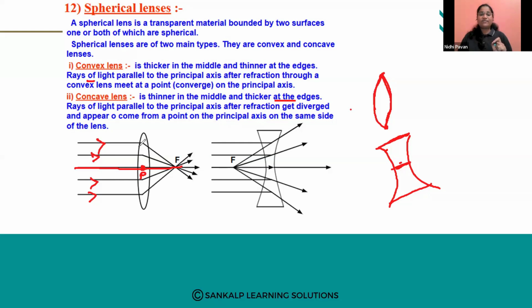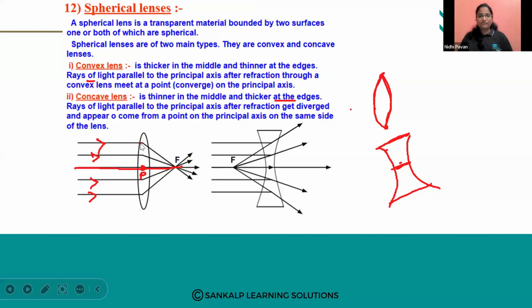After refraction, see, it is not reflection. Reflection means the rays were coming back like this, reflected rays, right? But here what should happen? Refraction should happen. What is refraction? When light travels from one medium to another. See, the light is traveling from air to the lens, that is glass material. So it bends here. It bends because of the change in medium. So this is called refraction.